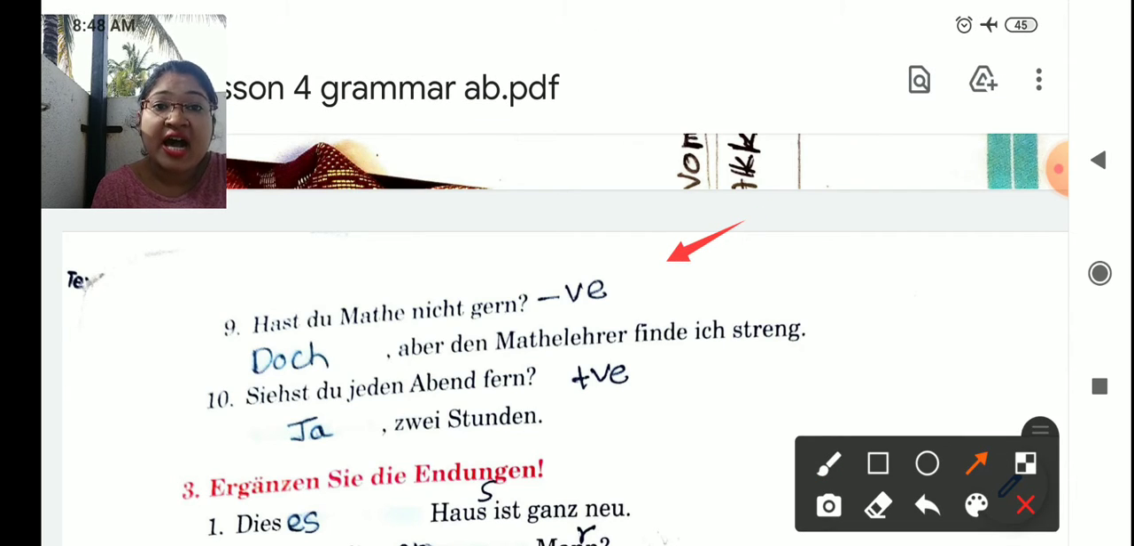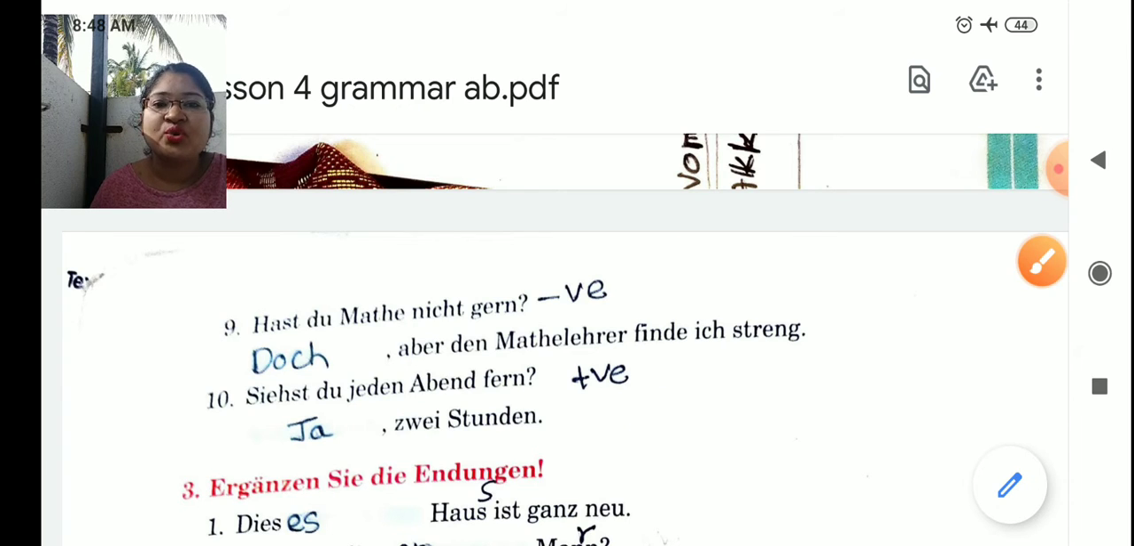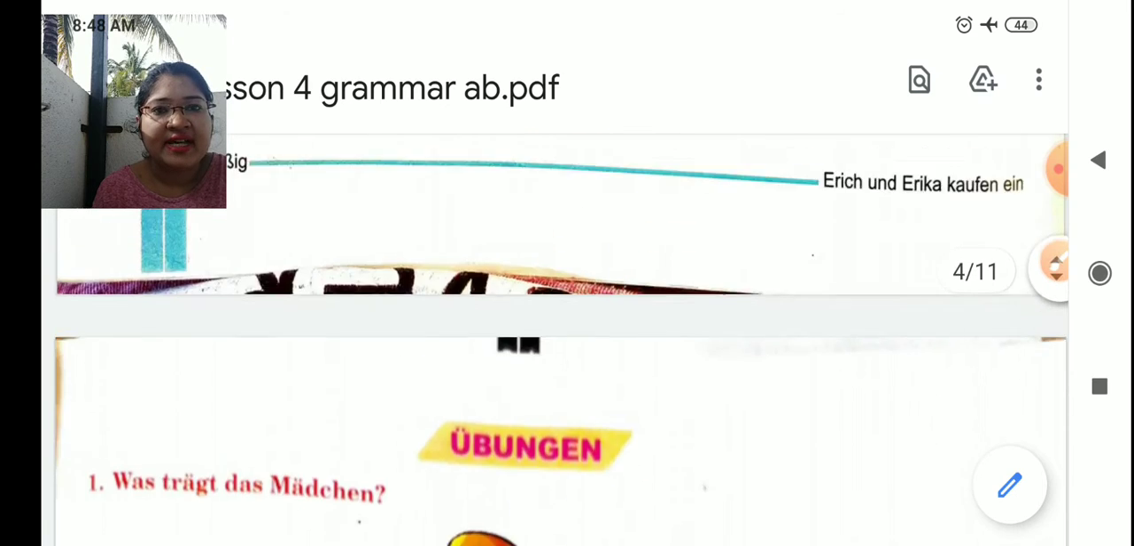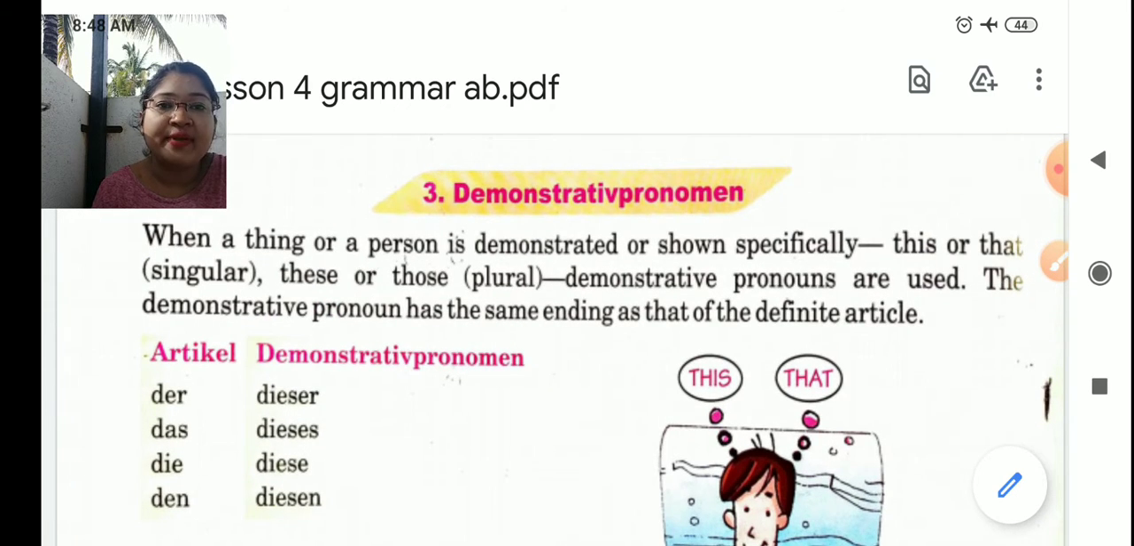Nummer 9. "Hast du Mathe nicht gern?" So, don't you like to have maths? "Doch, aber den Mathelehrer finde ich streng." So, of course, I would like to have it, but the maths teacher is strict. Nummer 10. "Siehst du jeden Abend fern?" Every evening do you watch TV? "Ja, 2 Stunden." Yes, 2 hours. Okay, so that was our second grammar topic, Ja, nein, doch. Now, they have given here one more grammar topic, that is demonstrative pronomen. Let's read that.